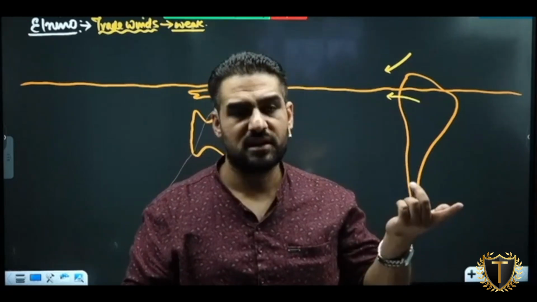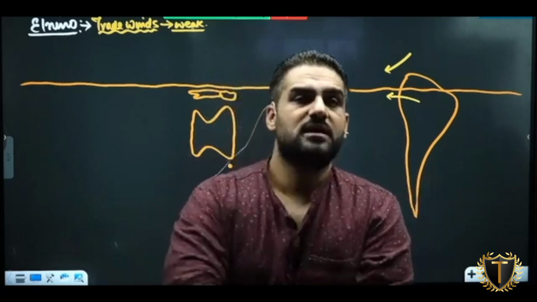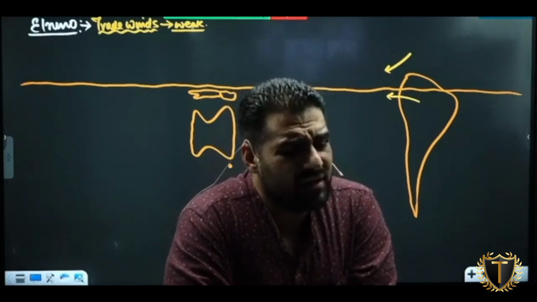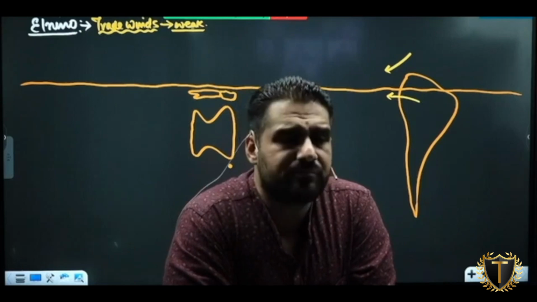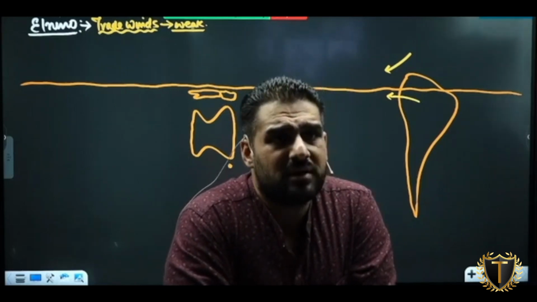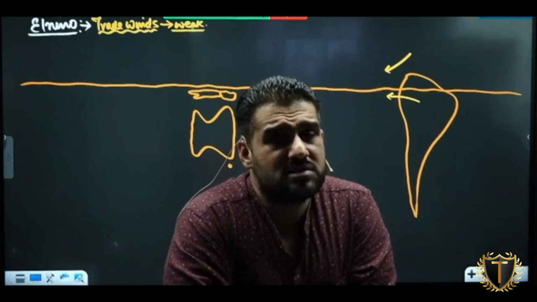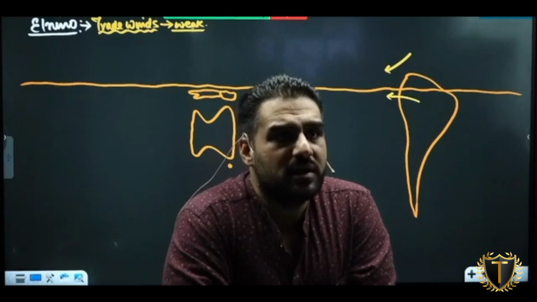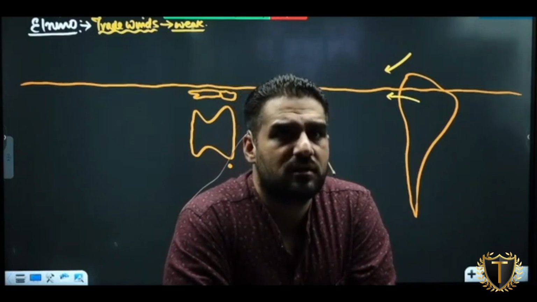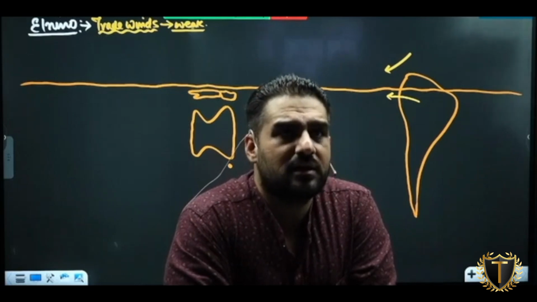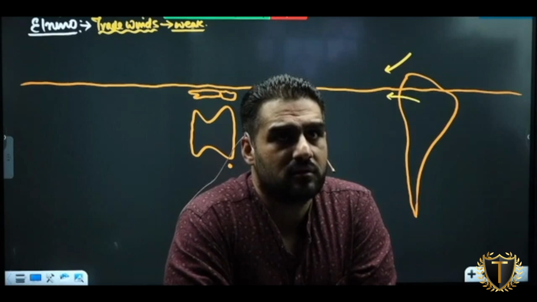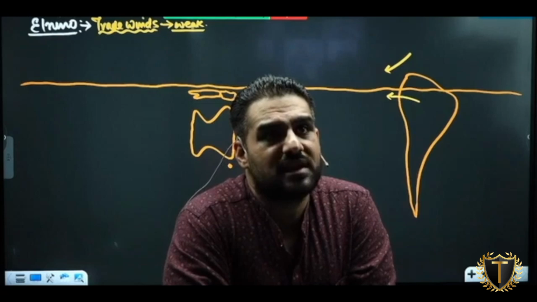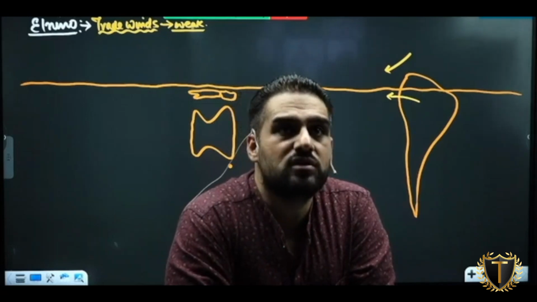एक तो ये reason दिया गया कि शायद इसकी वजह से हुआ होगा. Second, they said it might be because of aphelion or perihelion. But we know that aphelion and perihelion phenomena will impact the insolation, but they cannot impact it on a large scale. Because what if transparency in the atmosphere is less? Assume it is perihelion. What is perihelion? When we receive more sunlight. So assume even if it is a perihelion and the insolation flux is more towards the earth, the temperature on the earth will increase. But what if transparency in the atmosphere is less, cloud cover is more during that time period? Insolation can also reduce.